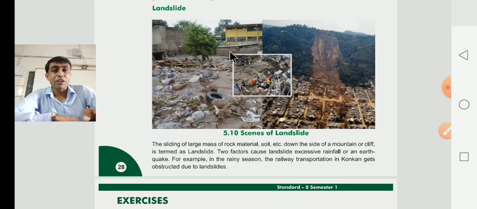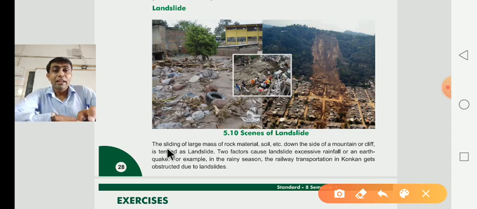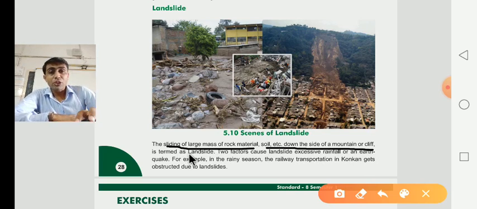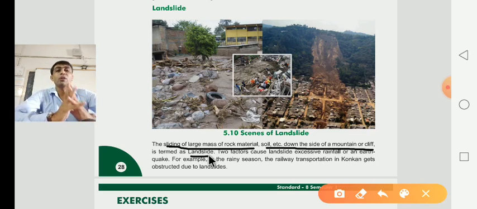Dear children, this is the image of the landslide, a scene of the landslide. The sliding of large masses of rock material, soil, etc. down the side of the mountain. Now dear children, what is the meaning of landslide? Landslide means the sliding of large masses of rock material, soil, etc. down the side of a mountain or cliff. What is the meaning of cliff? Cliff means chattan, rock. This is known as a landslide.